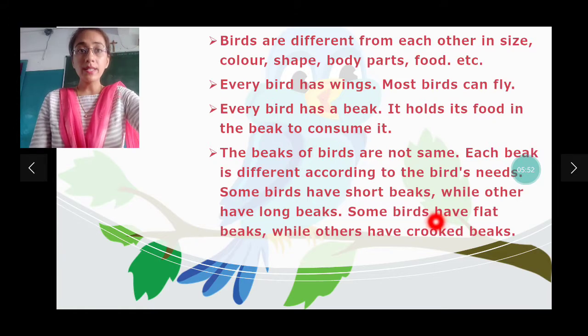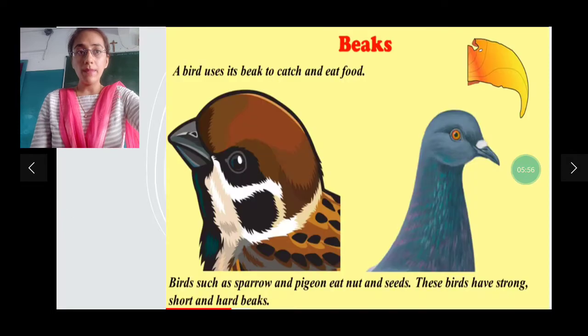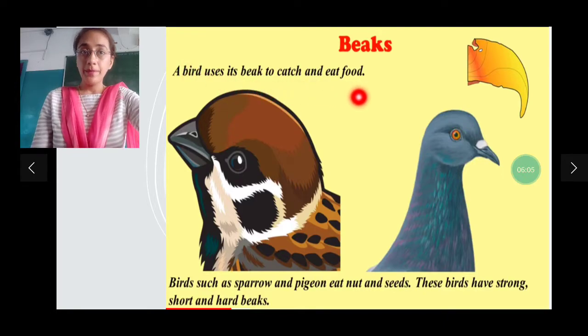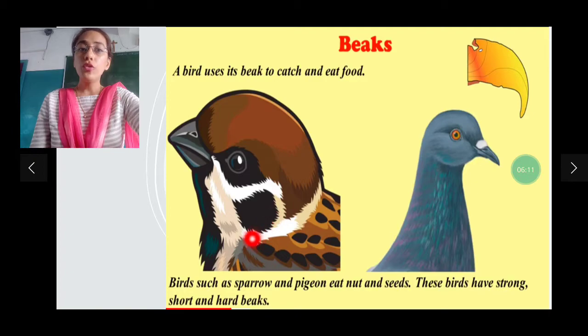Now we will discuss the beaks of the birds. I will show you some of the birds' beaks. A bird uses its beak to catch and eat food. किसके लिए bird अपनी beak use करती है? To catch and eat the food.